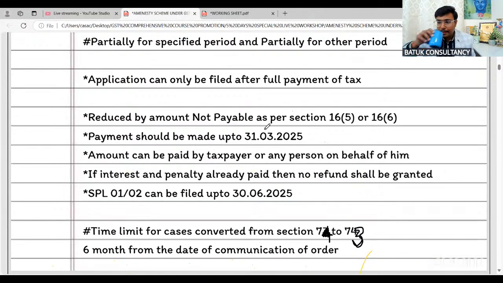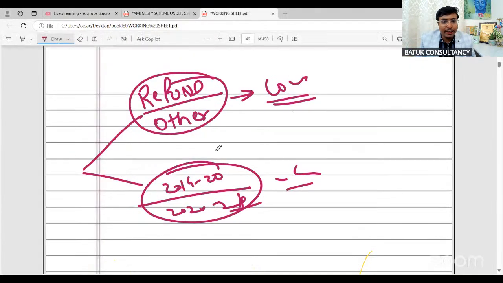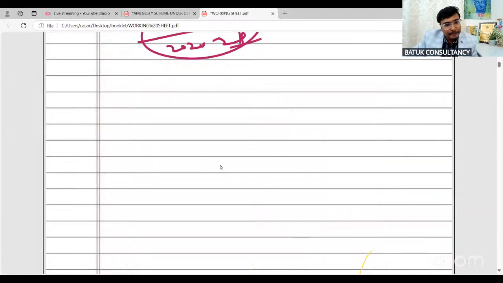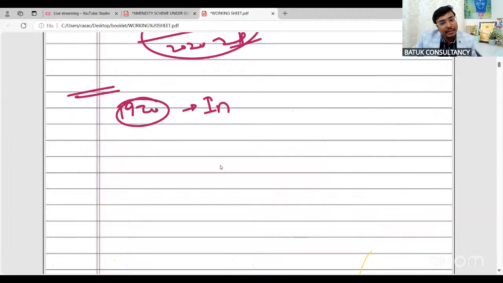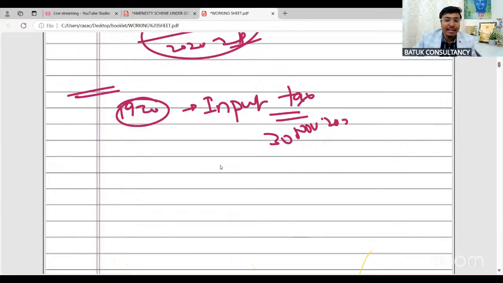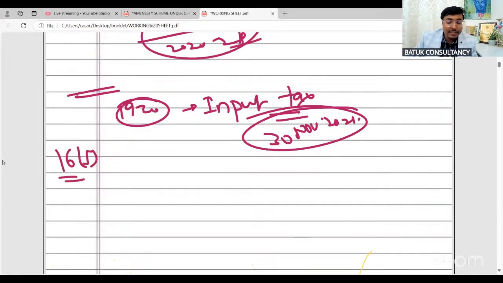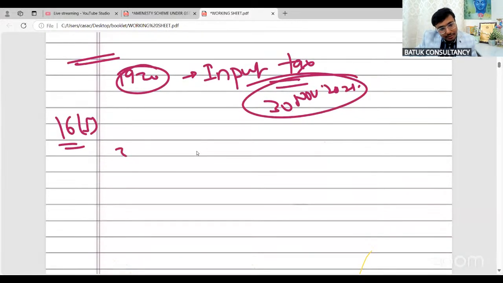Now, suppose in one particular notice, they have raised the demand related to financial year 2019-20 on account of input tax credit, for which the ITC was available till 30th November 2021. That is covered under section 16 subsection 5. That means, suppose in that particular notice they have raised the demand related to the difference between 3B and 1.